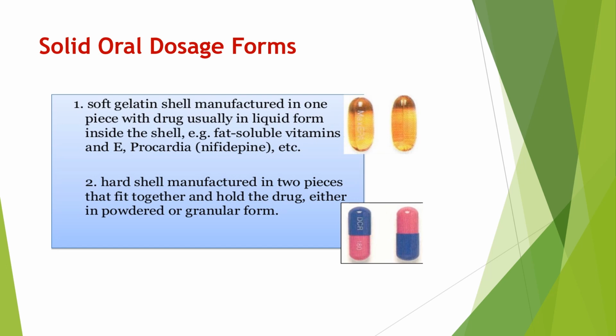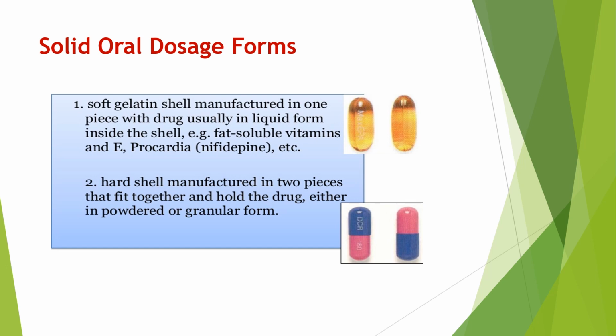The shell of soft gelatin capsule is manufactured in one piece. It contains liquid form of a drug inside the shell. Example is vitamin E and nifedipine. They are available in the form of soft gelatin capsules. Vitamin E capsules and nifedipine, that is Procardia. Then what is hard shell capsules? The hard shell of hard gelatin capsule is manufactured in two pieces that fit together and hold the drug either in powder form or in a granular form.